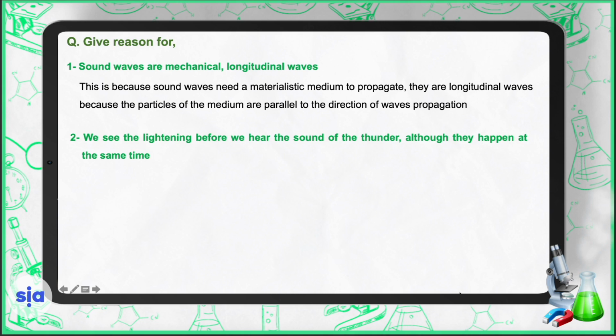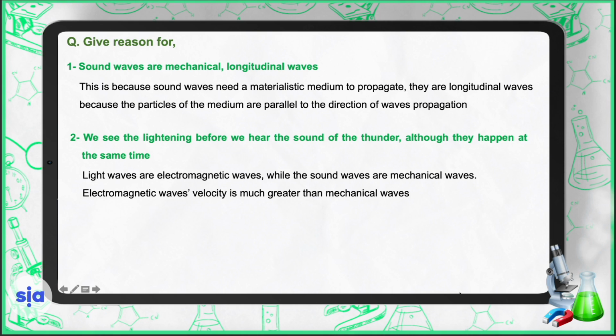Why do we see the lightning before we hear the sound of the thunder, although they happen at the same time? Light waves are considered to be electromagnetic waves, while the sound waves are mechanical waves. Electromagnetic waves' velocity is much greater than mechanical waves. That's why we see the lightning before we hear the thunder sound.